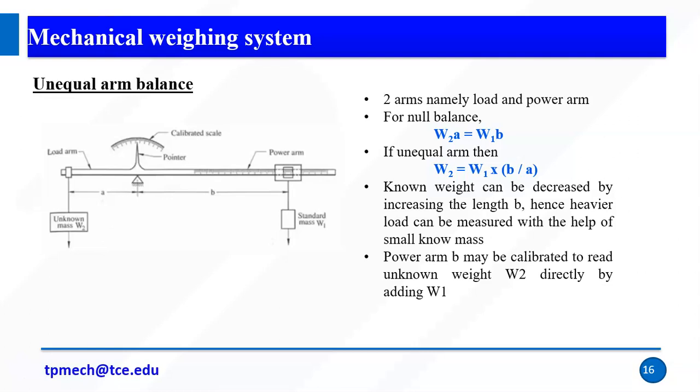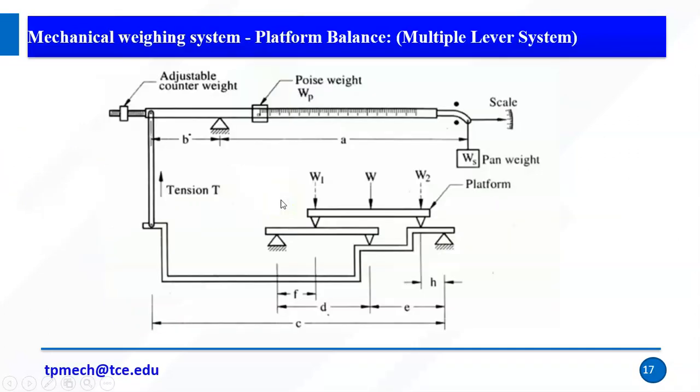unequal arm பொறுத்த வரைக்கும் somewhat reduction இருக்கும் because it acts as a cantilever, so amplification இருக்கும். So distance வந்து plays a major role, right? அதனால you can measure a heavy object with a small weight பண்ணலாம். Again, this is the platform balance. So platform balance means we have a separate platform where we are going to measure heavy objects, right?